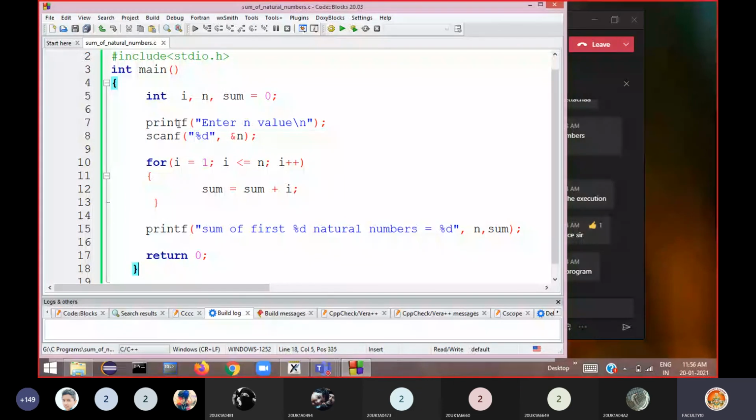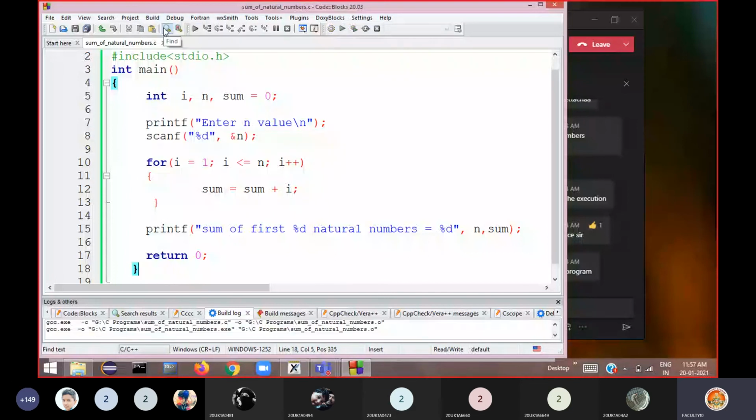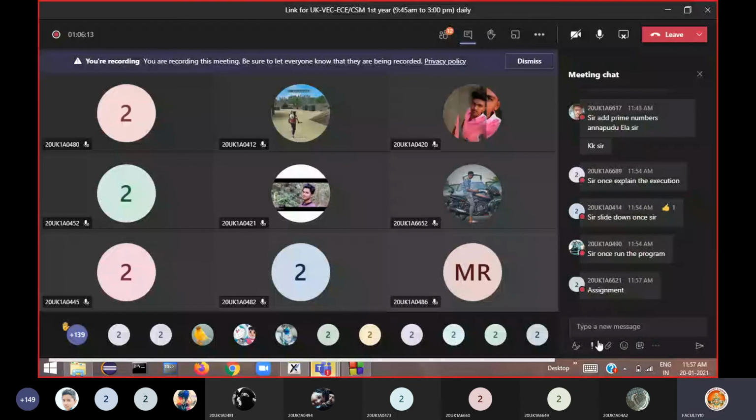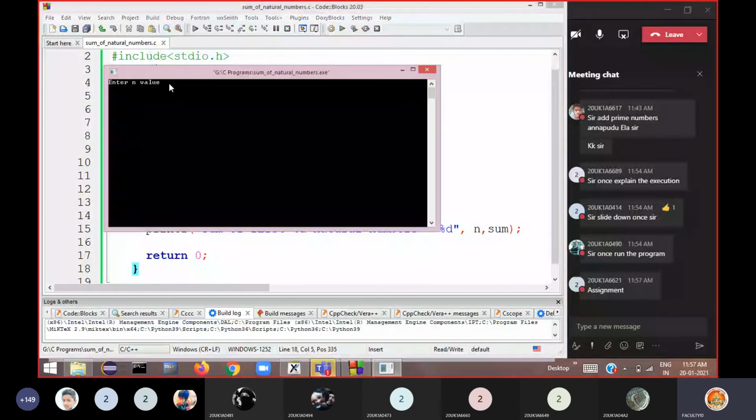Now let me build the program, that means compiling the program. And every time you make changes, you must save the program and you must compile the program. Please remember this. Then you execute the program, run the program. Enter n value. If I enter 10, the sum of first 10 natural numbers is equal to 55. In short, you can calculate it as n into n plus 1 by 2. So it gives 55.